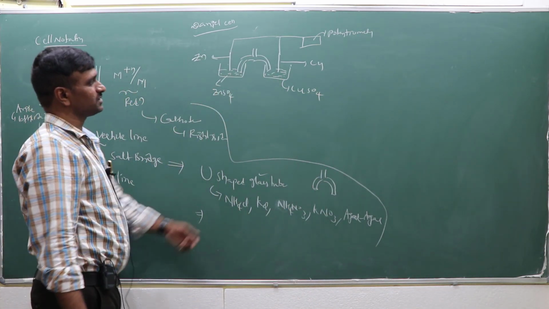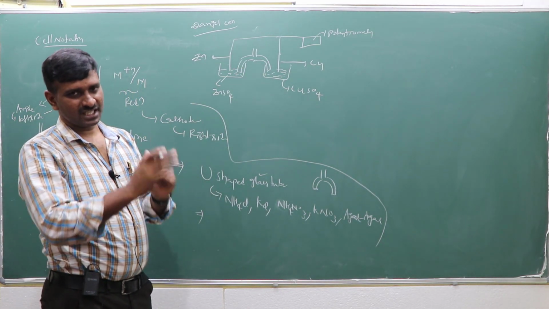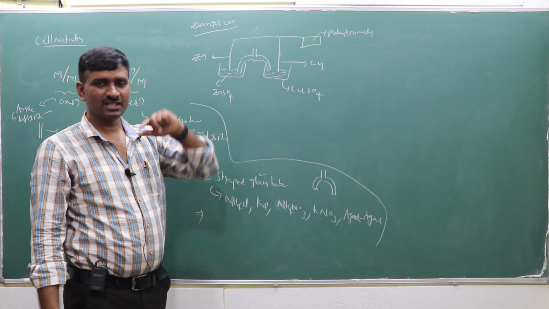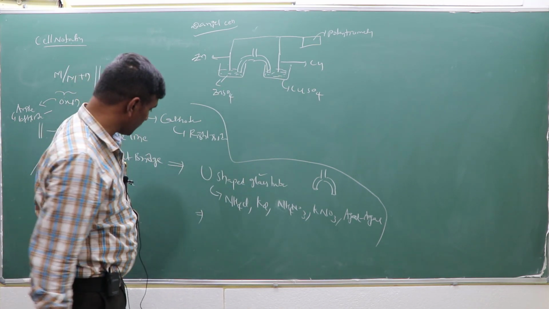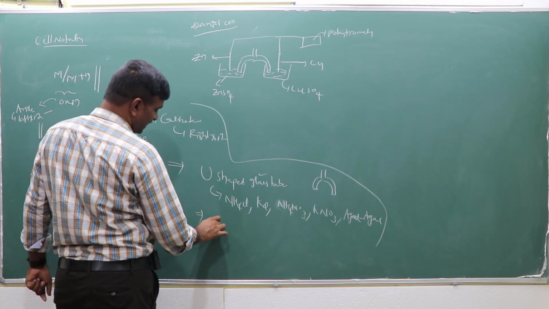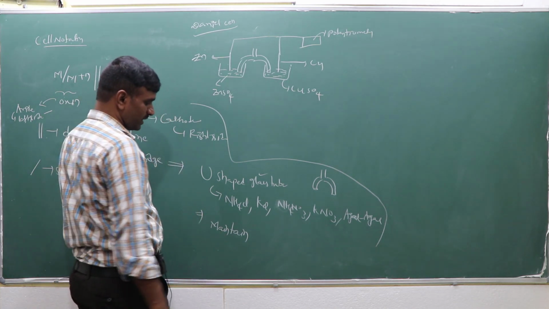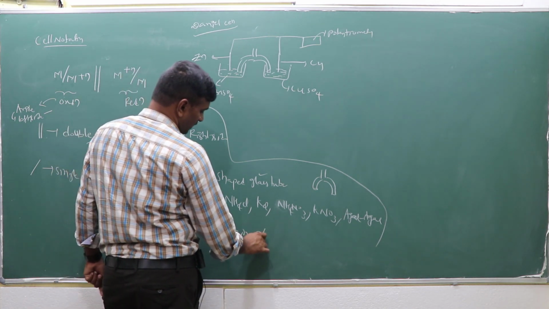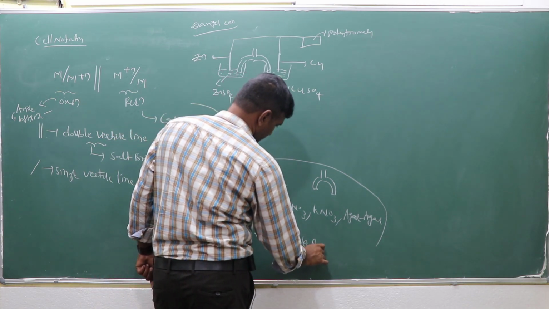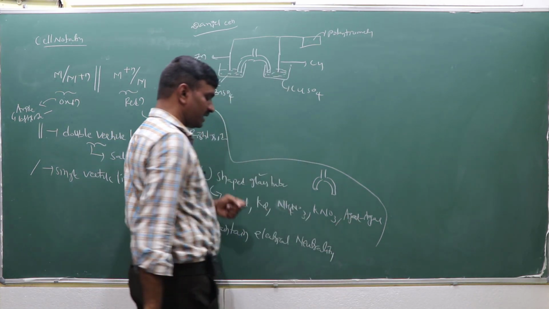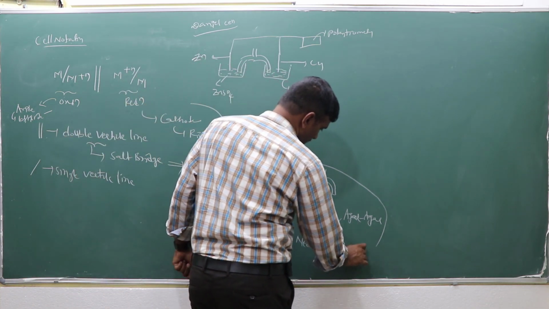Now, while using the salt bridge, what will happen? Ions are transferred; migration takes place from one part to another. The important role of the salt bridge is to maintain electrical neutrality in both half cells, not just one side.